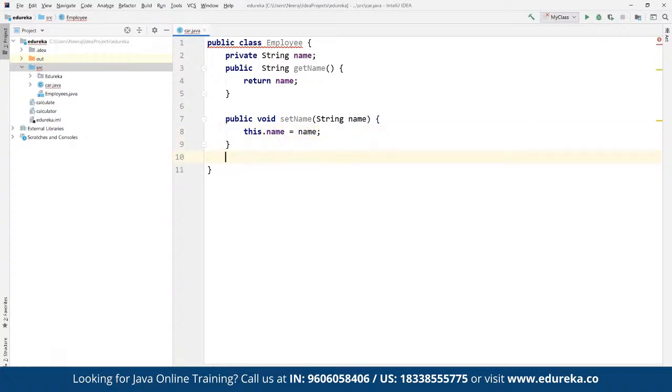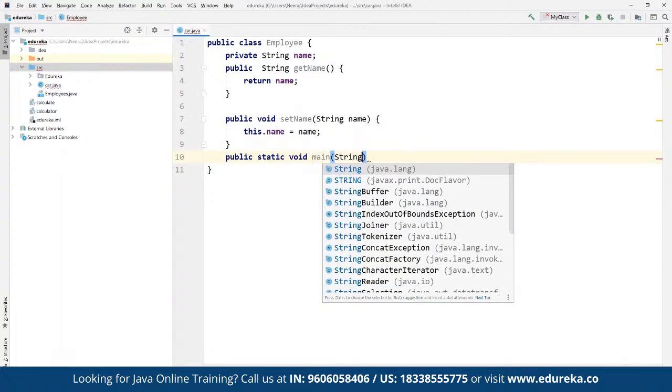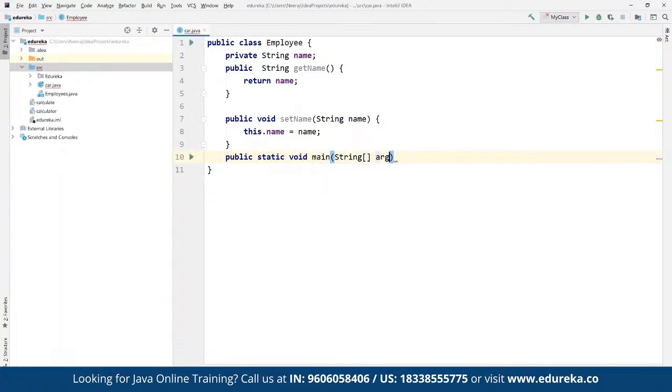And then towards the end, we can define public static void main with String args. All right. So what we have done here is create a class Employee, which has a private variable defined as name itself. So here we have a public class defined as Employee, and then we defined a variable there.